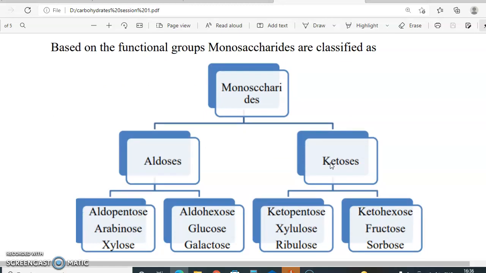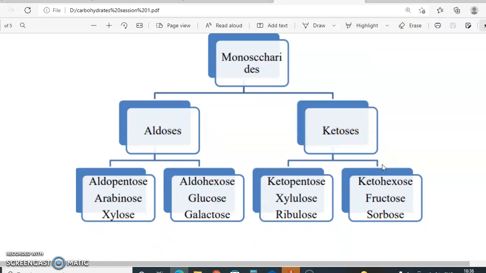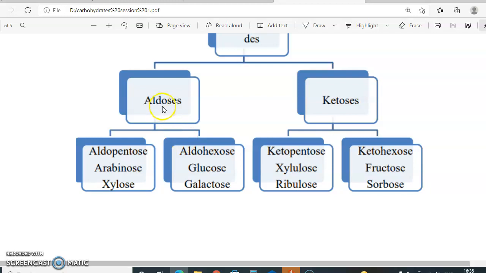Based on the functional groups, monosaccharides are further classified as aldoses and ketoses. What do we mean by aldoses? They contain the aldehyde functional group, whereas ketoses contain the ketone functional group. Now, aldoses can be further classified as aldopentose, if they have 5 carbons, or aldohexose if they have 6 carbons. An example for aldopentose is xylose and for aldohexose is glucose.